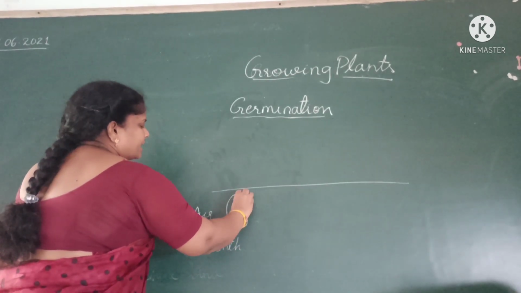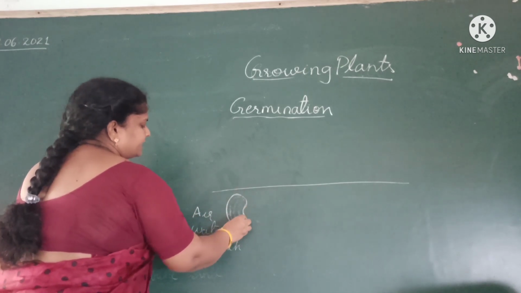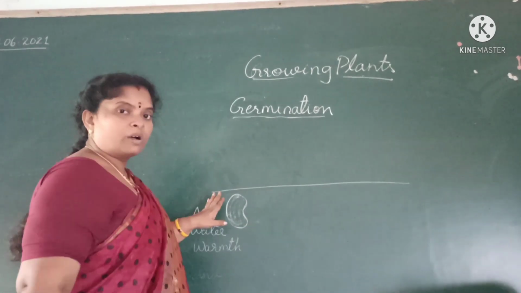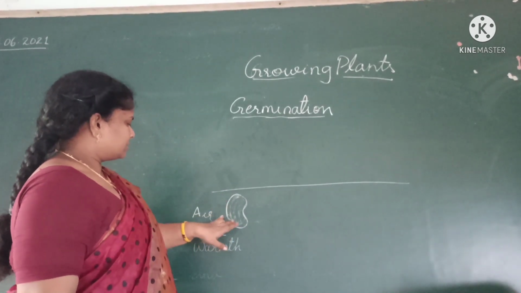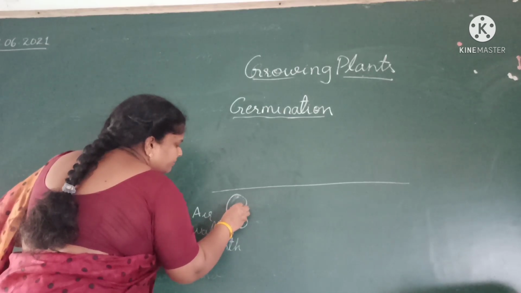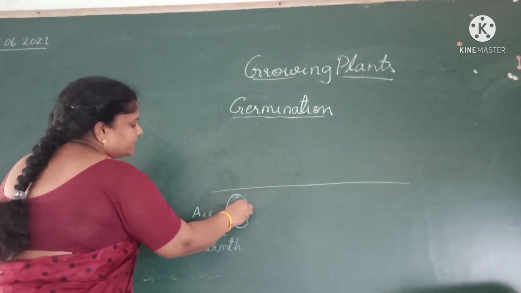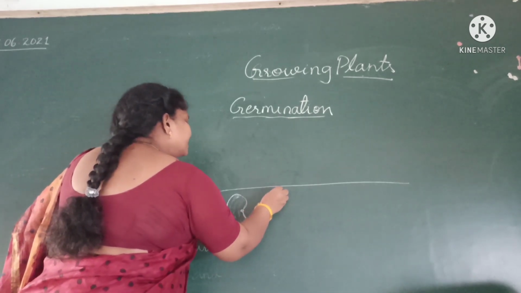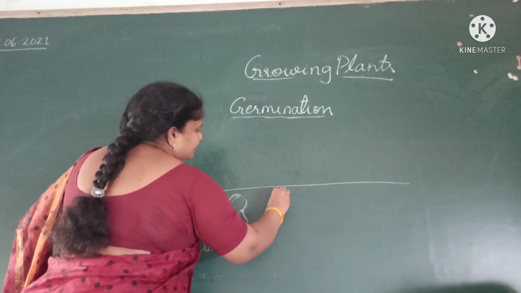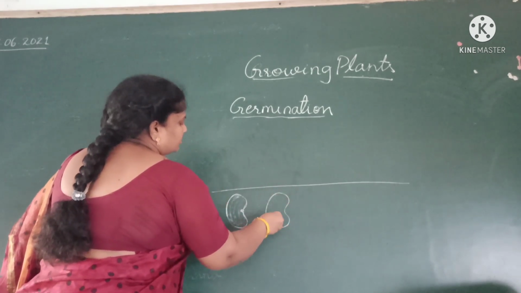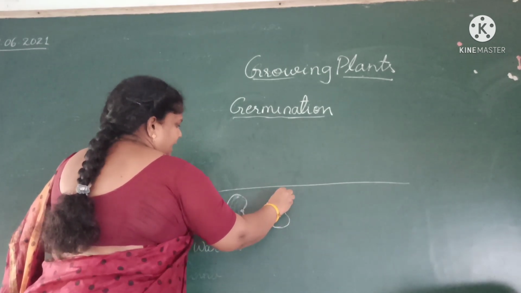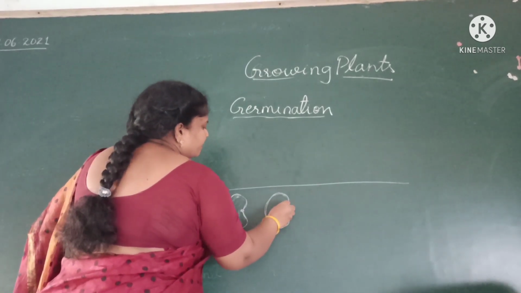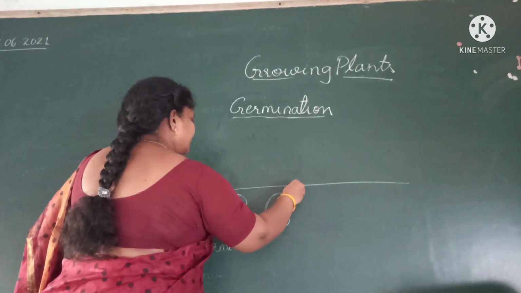The outer covering means the seed coat. We can see the seed coat here. After soaking and absorbing water, the seed coat has a small pore. By this pore it will take in the water, and after a few days this seed coat breaks. And here we can see a small baby plant growing.